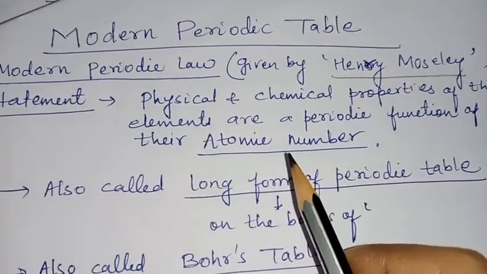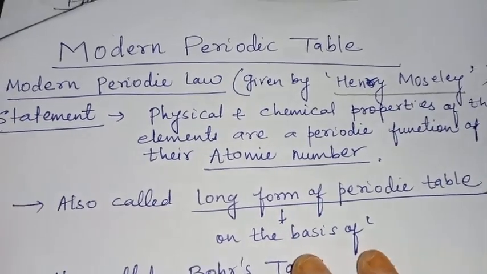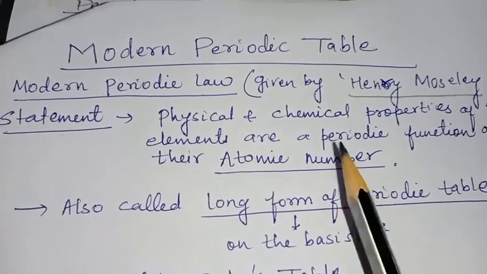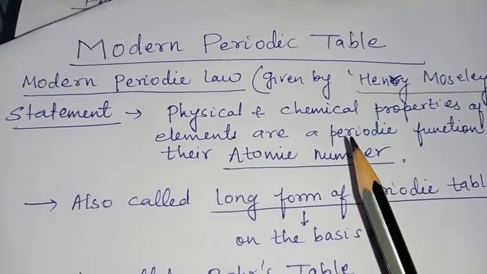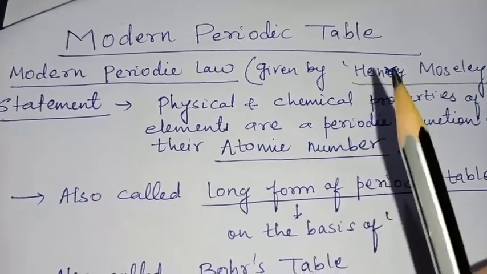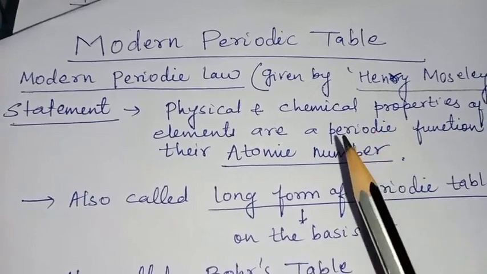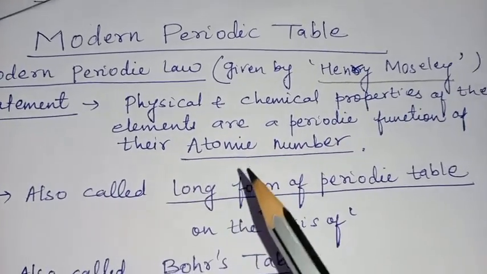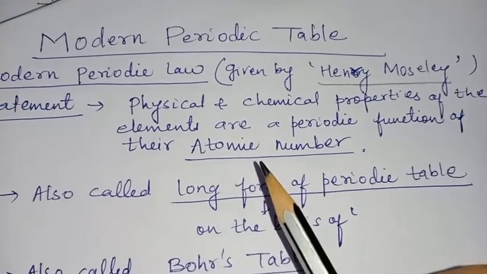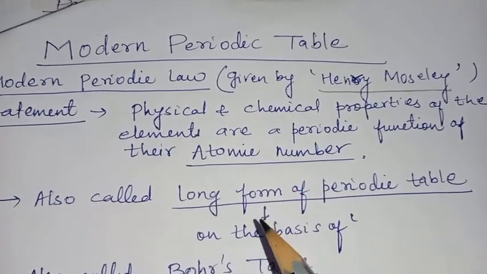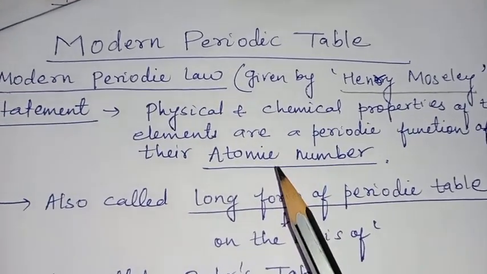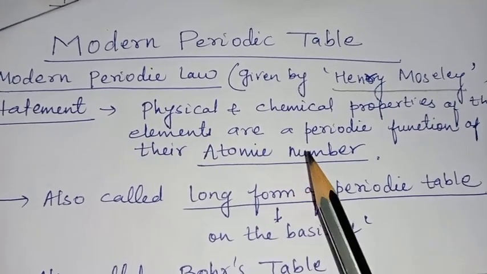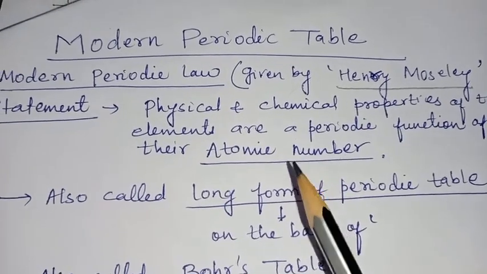Henry Moseley found that atomic number is a better fundamental property of an element than its atomic weight. Earlier it was told that the properties of any element are a periodic function of atomic mass. But according to Henry Moseley, atomic number should be the basis for classification of elements.